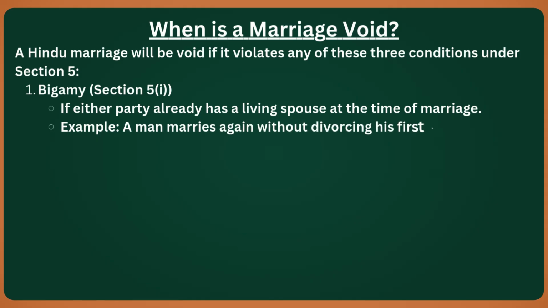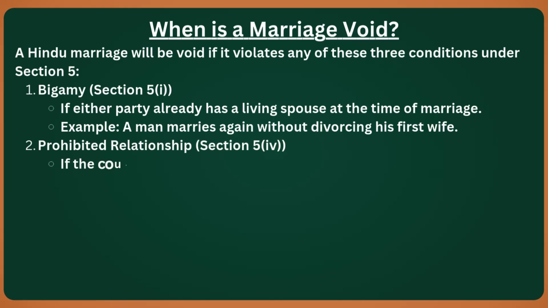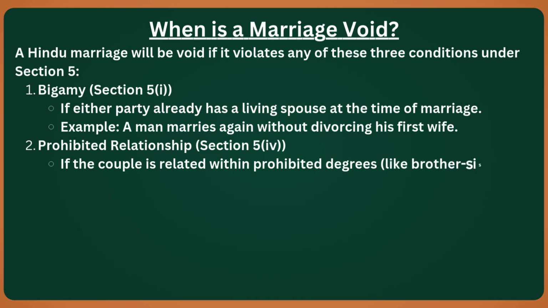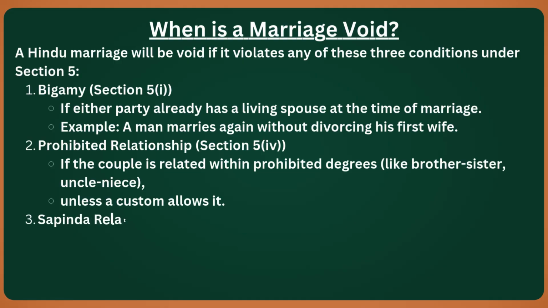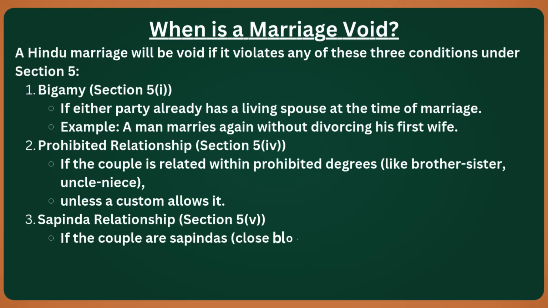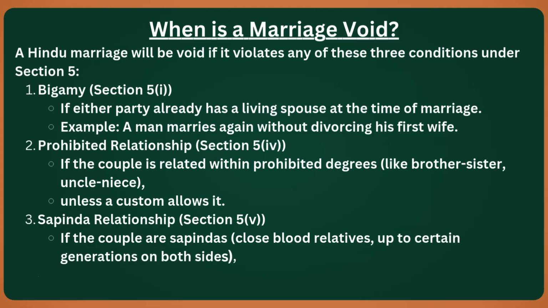Second, prohibited relationship, under Section 5 Clause 4. If the couple is related within the prohibited degrees, such as brother and sister, or uncle and niece, the marriage is void. However, if there is a valid custom or usage among them that permits such a marriage, then it is not void. Third, sapinda relationship, under Section 5 Clause 5. If the couple are sapindas of each other, meaning they are close blood relatives within certain generations on both sides, the marriage is void. But again, if there is a valid custom or usage that permits such a marriage, then it is allowed.